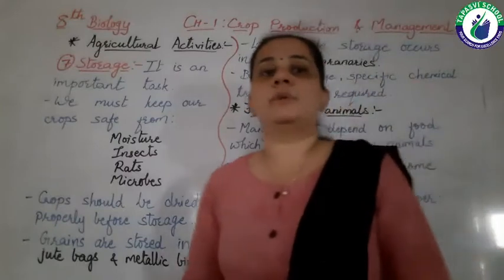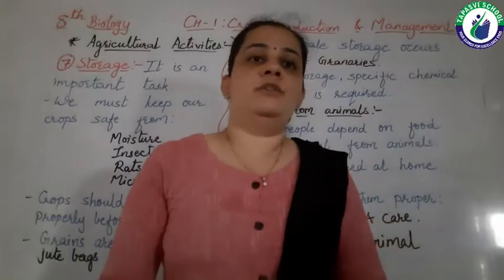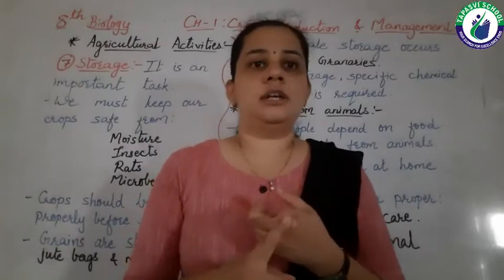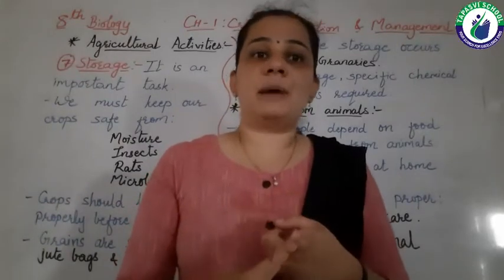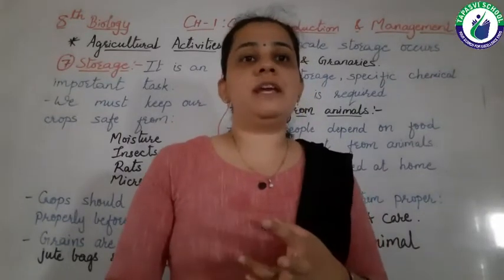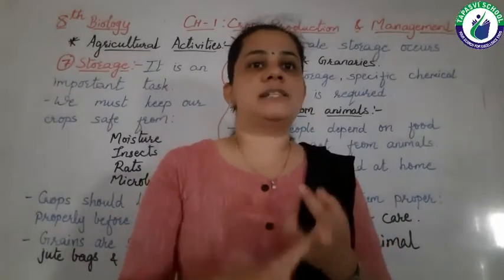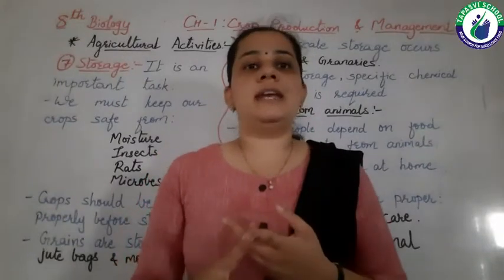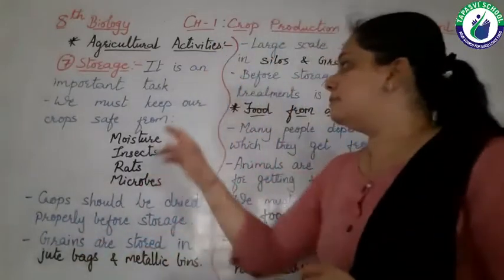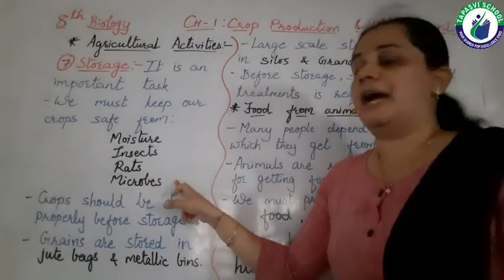These crops must be kept safe from various environmental conditions like moisture, then various microorganisms, rats, and insects. If we protect our crops from all these things, that is microbes, insects, rats and moisture, then we can use these crops properly. So we must keep our crops safe from moisture, insects, rats and microbes.